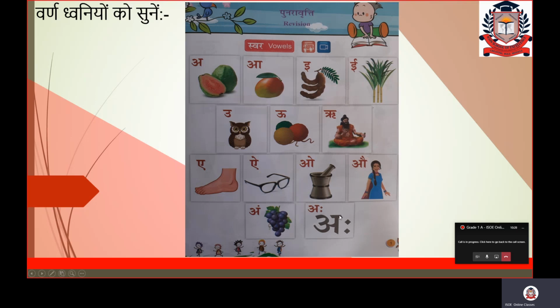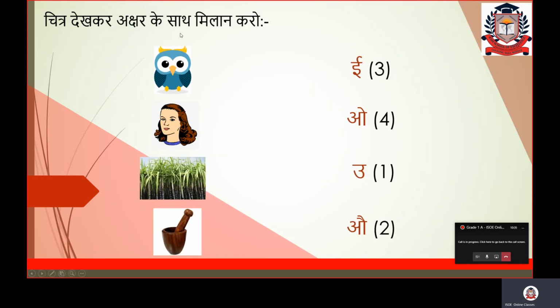So last session we learned how to write these letters. Today my topic is चित्र देखकर अक्षर के साथ मिलान करो. What is अक्षर? चित्र means picture. देखकर means look at the picture. अक्षर is what? These letters, varn. के साथ मिलान करो. मिलान करना means match. So you will match the picture with its letter. Fine. It is very easy and interesting.